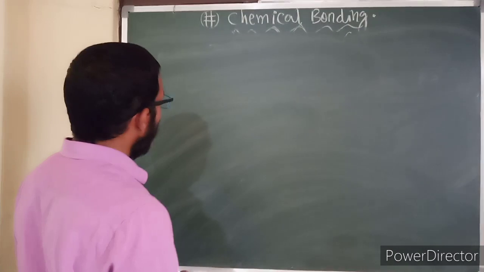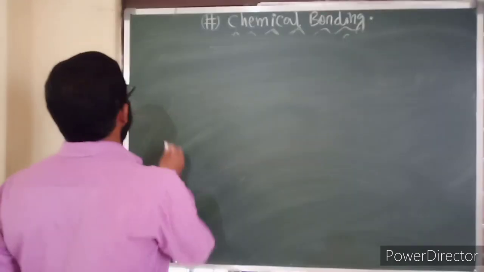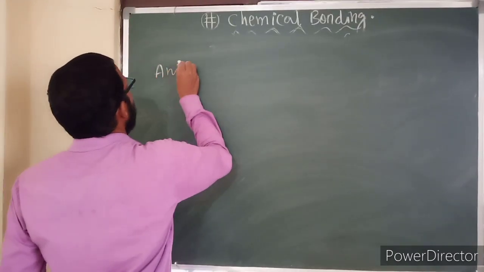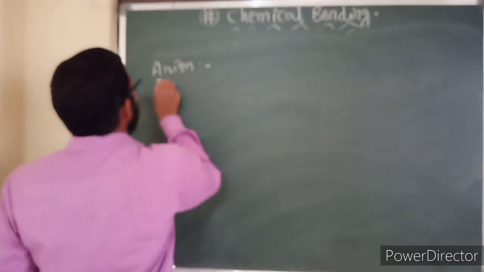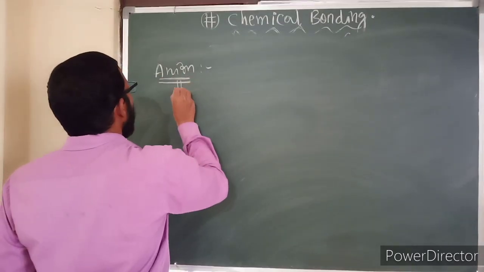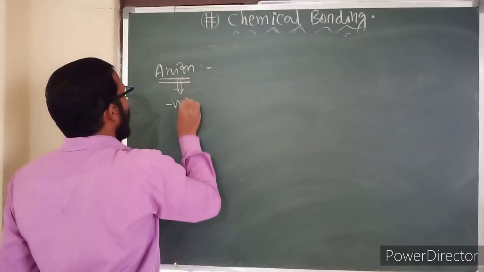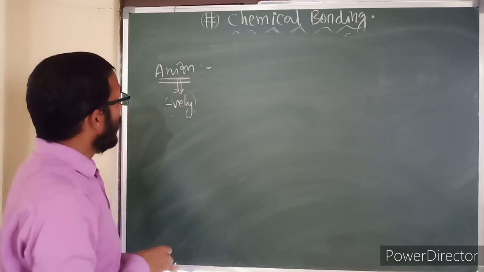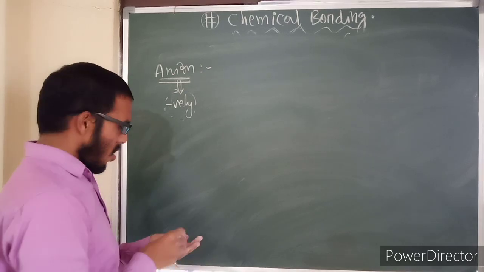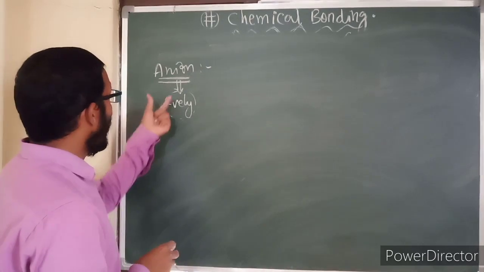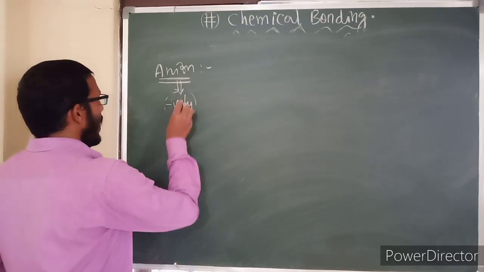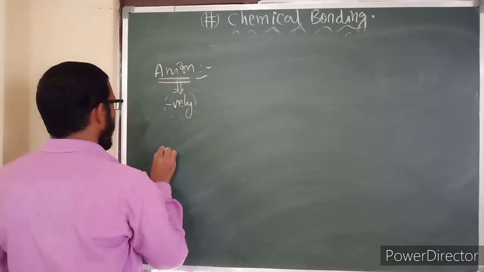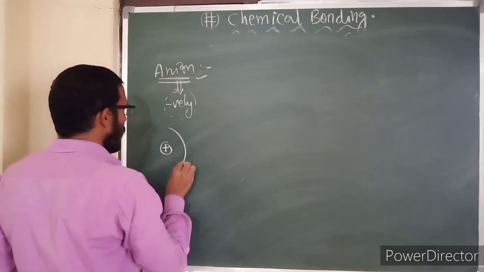Okay, let us discuss the favorable conditions for anion formation. What is meant by anion? Anion means negatively charged species are known as anions. So, how do we get the negatively charged species? By gaining electrons. So, by gaining electrons, anions are formed. In order to get the anion very easily, atomic size should be less.